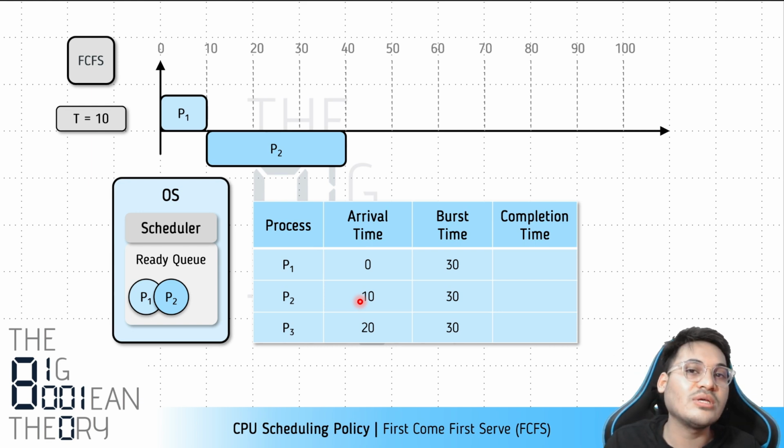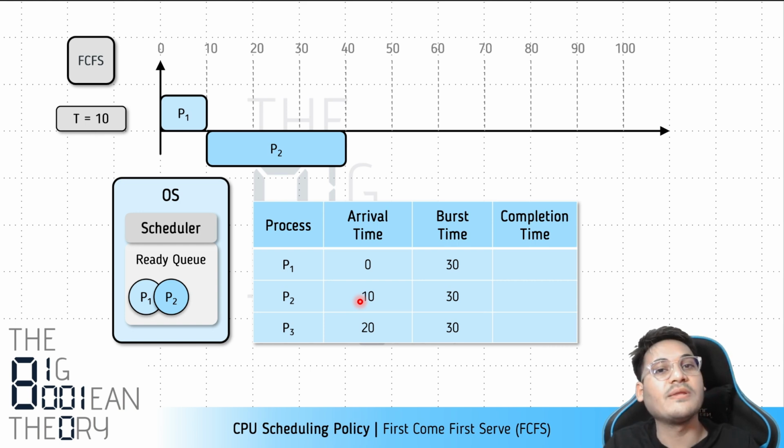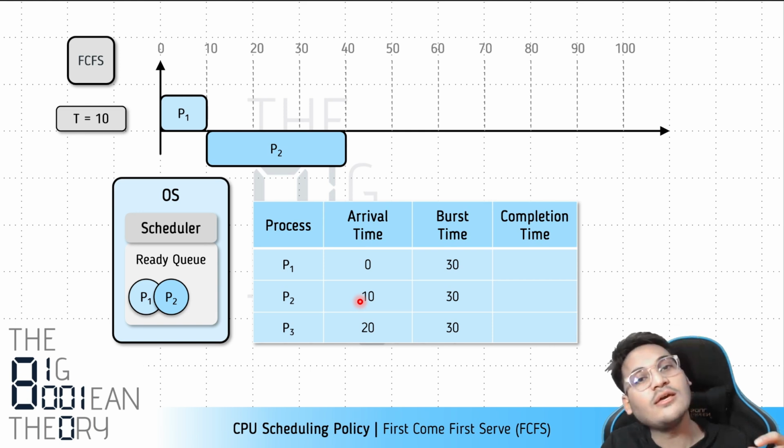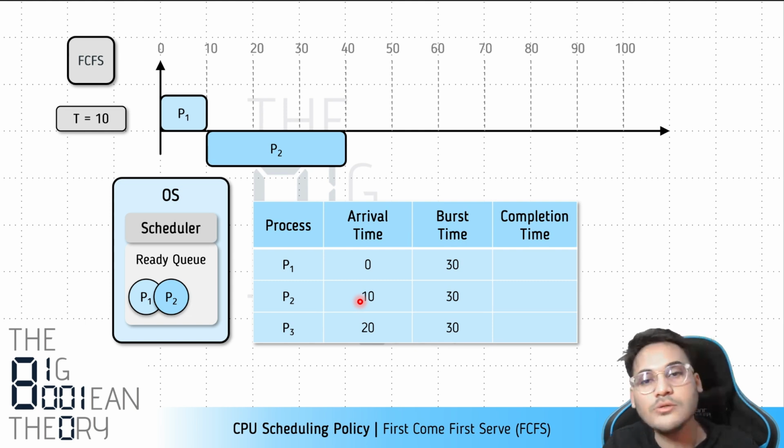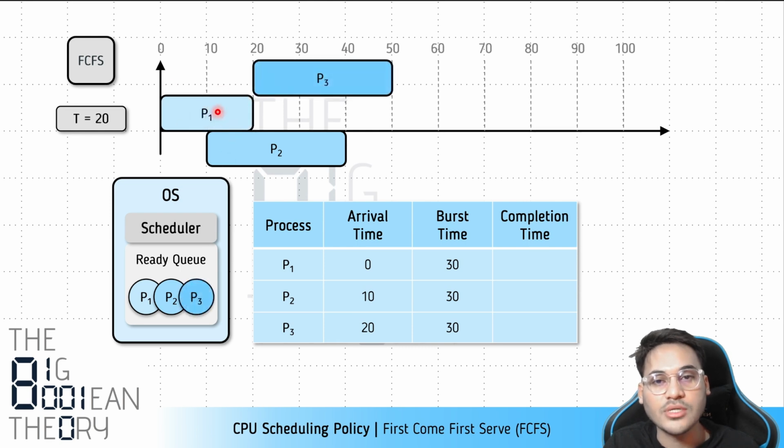But since we are assuming that there is no IO, it will never block. That is why we simplified this scheduling problem. The processes only have burst time; they only execute instructions on the CPU, and they will not block. So this means that process P1 will give up the control of the CPU only when it terminates. P2 is in the ready queue, so P2 has to wait. P1 will continue execution.